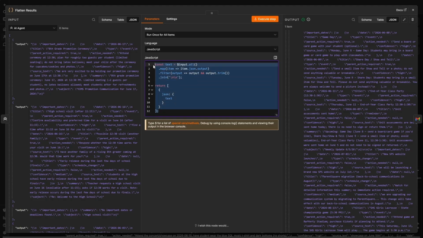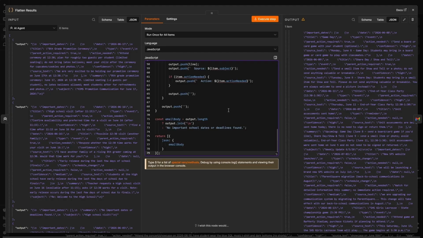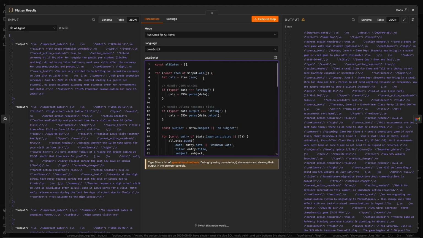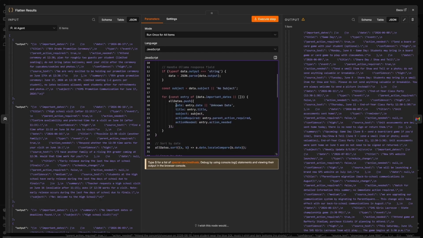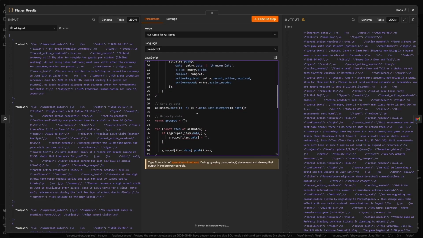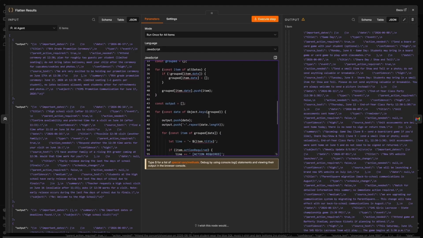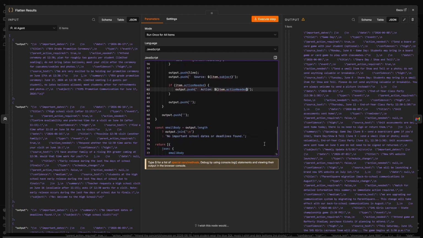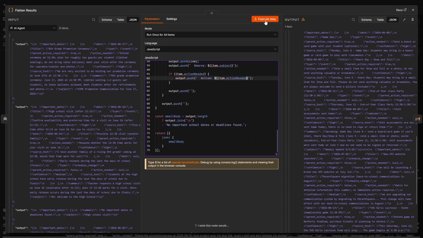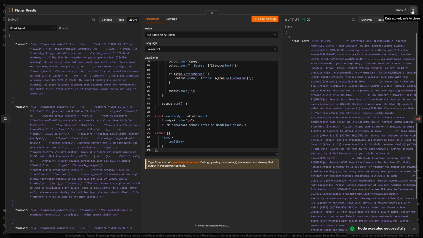So what I did is I went ahead and fed that output back into ChatGPT again and said, hey, give me some JavaScript that will go through and group these together by the dates and then sort the dates and then give me a list underneath each date of everything that we have. So that's what this is doing. We're getting our title, then we're saying if action is required, go ahead and add a big action required on there for me. And now we run this and we have our plain text again.